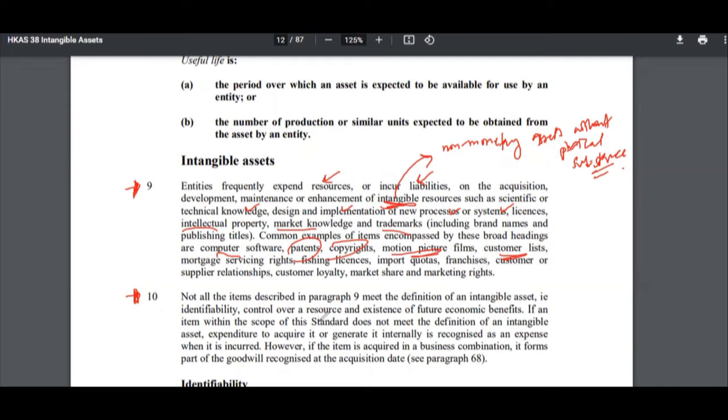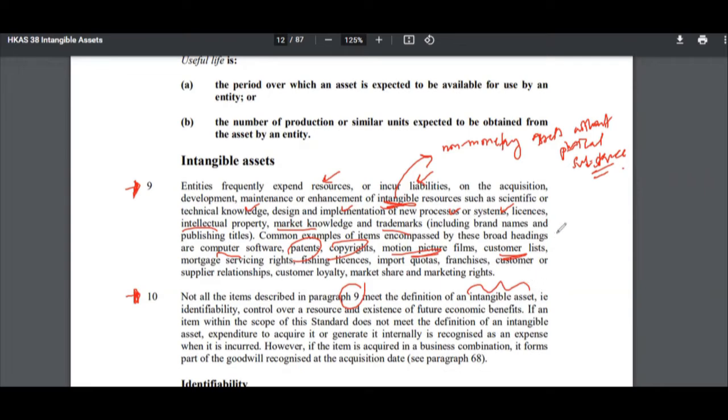So your health is an intangible asset. If you're healthy, it's an intangible asset to you. And then paragraph 10 is basically that not all the items described in paragraph 9 meet the definition of an intangible asset, right? So again, as I said, you would have to look at the definition here.